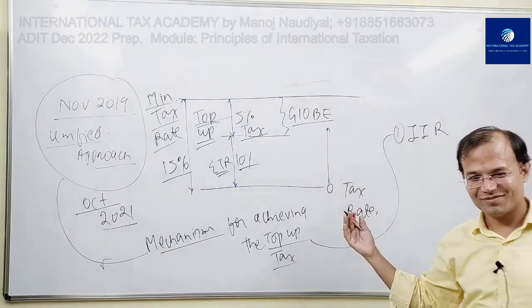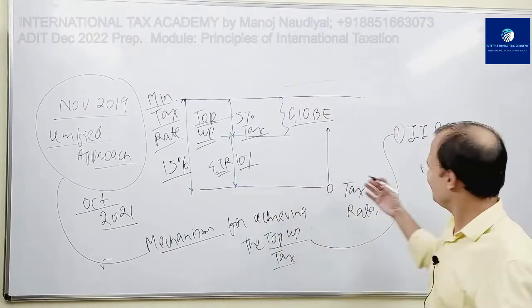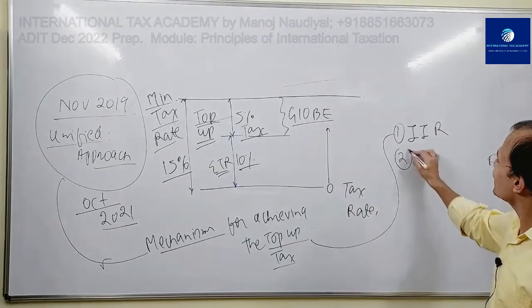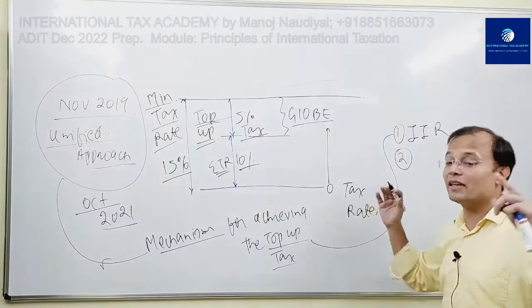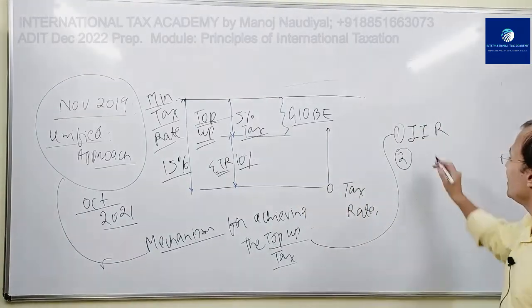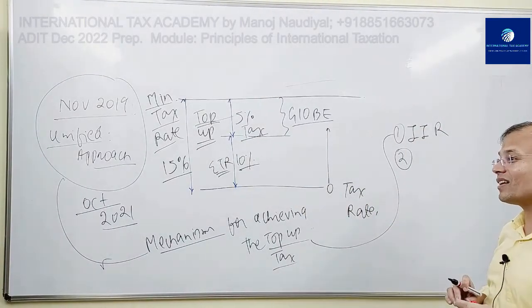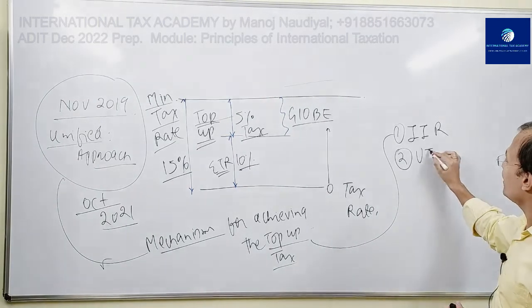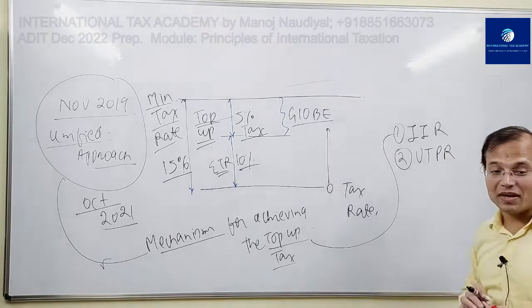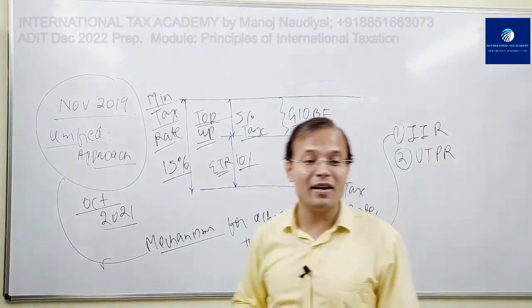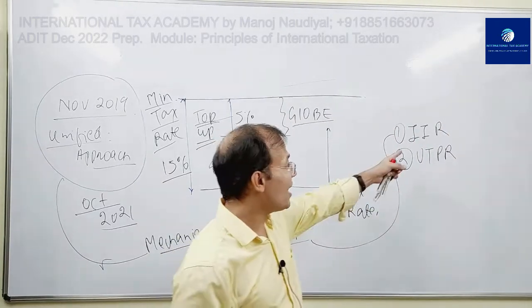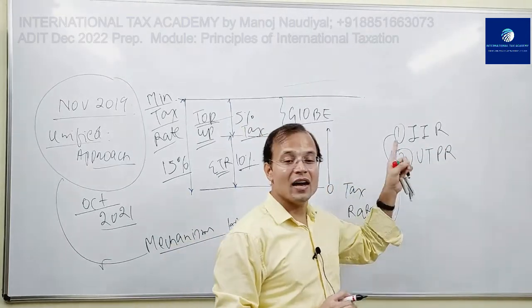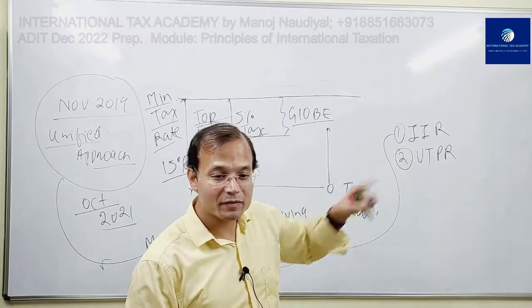IIR, income inclusion rule. Second one is UTPR, undertaxed payment rule.